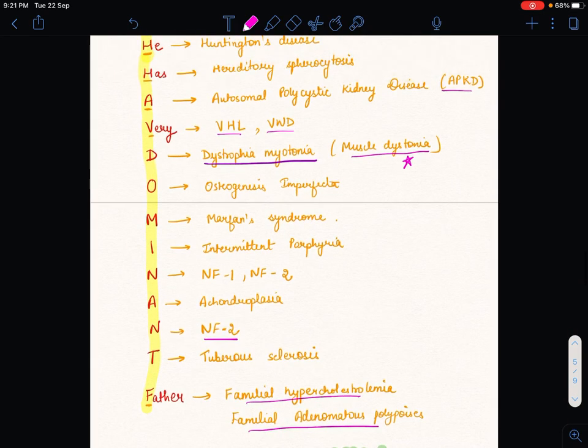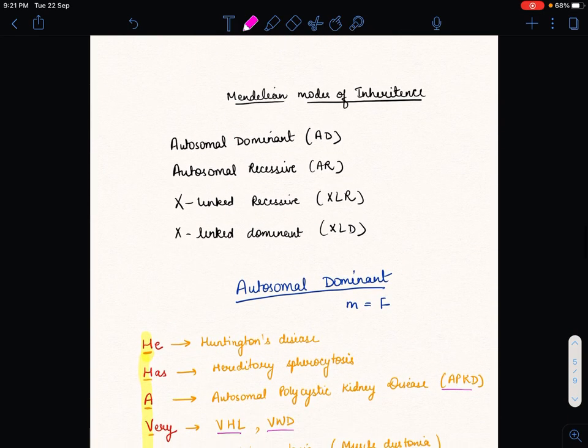So this is our discussion about the Mendelian modes of inheritance. Hope you like it. Thank you.